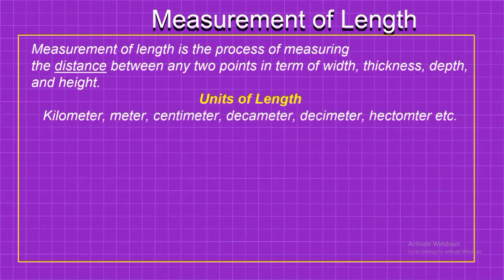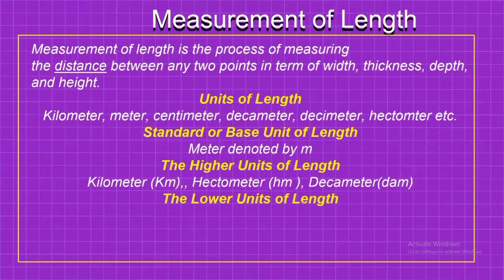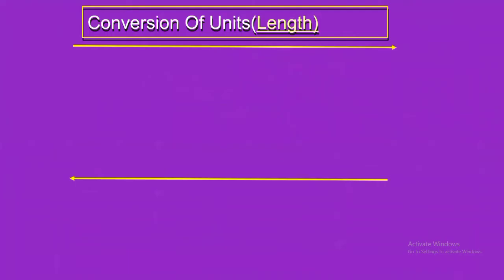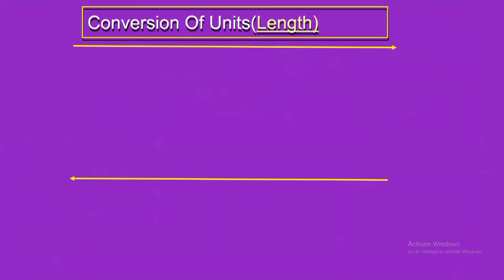The units of length are kilometer, meter, centimeter, decameter, decimeter, hectometer, etc. The standard or base unit of length is the meter, denoted by m. The higher units of length are kilometer, hectometer, and decameter, and the lower units of length are decimeter, centimeter, and millimeter.